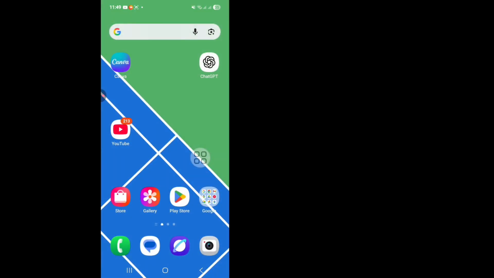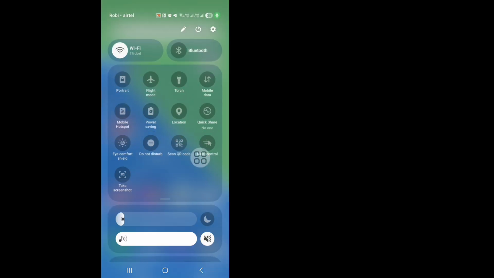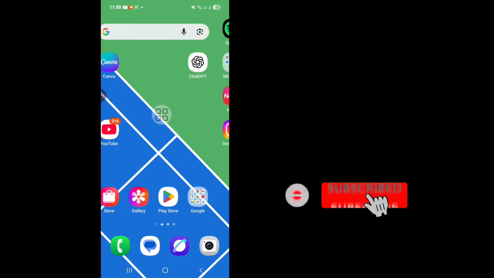Now open the shutter and click on the shutter. See, this is the problem, the screen recorder option not showing. Okay, now install X Recorder on your phone. I hope your problem has been solved successfully.